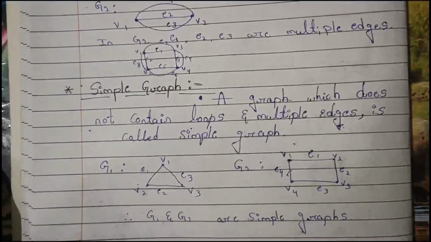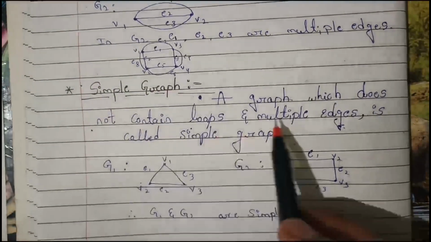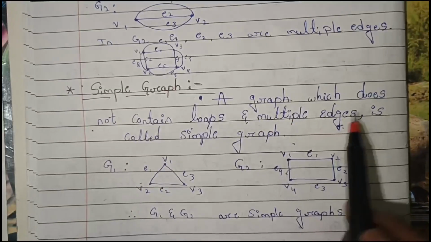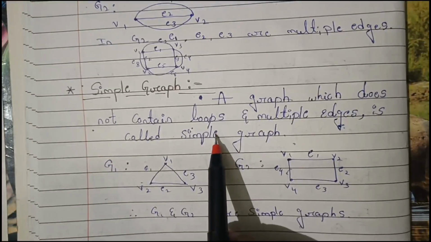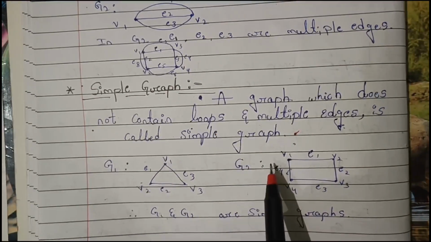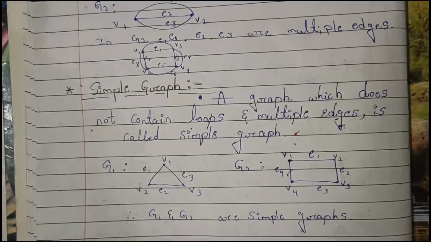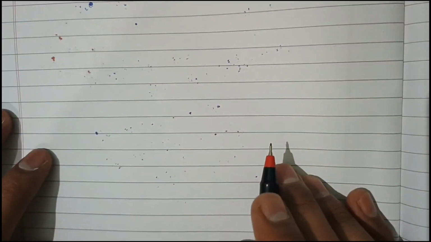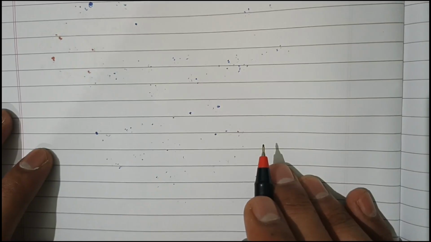Next is simple graph. A graph which does not contain loops and multiple edges is called a simple graph. Which one is called a simple graph? The simple thing is that it is simple. If we are not doing any makeup, then we call it simple.